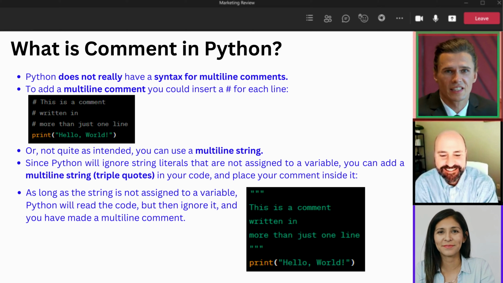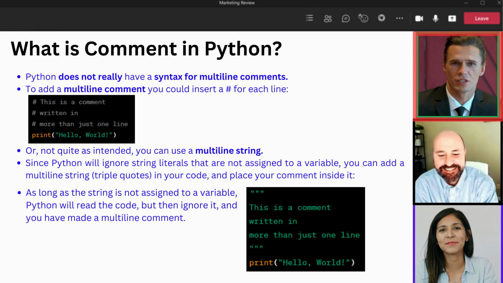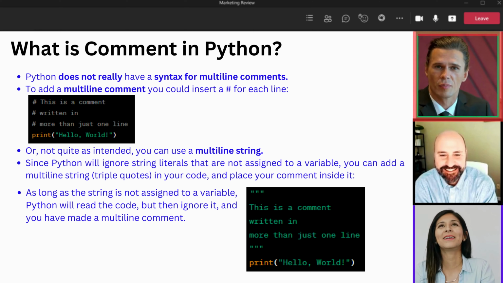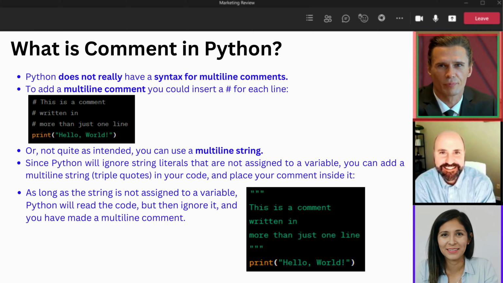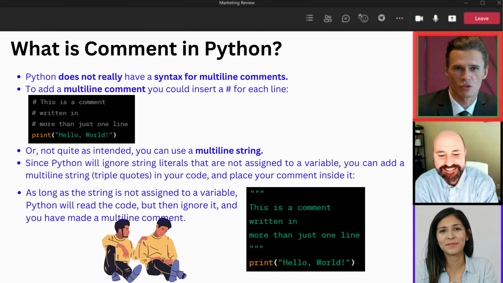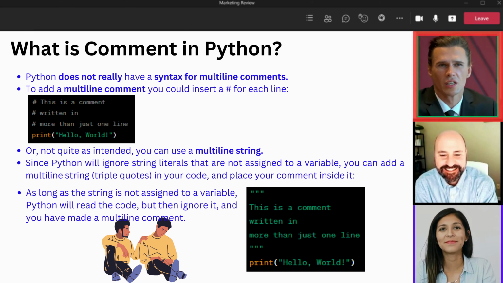Or, you can be a bit creative and use a multi-line string. Python will ignore it as long as it's not assigned to a variable, effectively turning it into a multi-line comment. This is a comment. Written in. More than just one line. Print, hello, world.